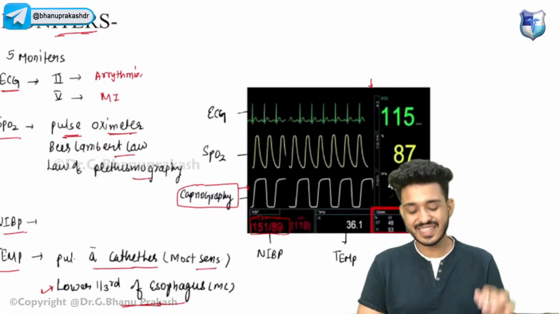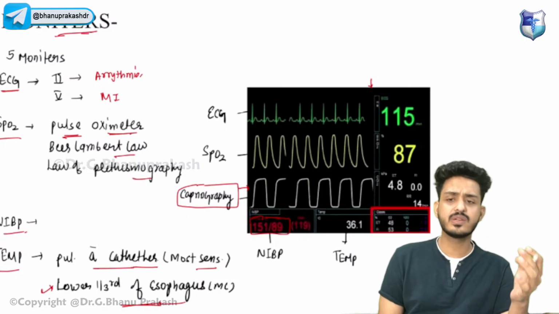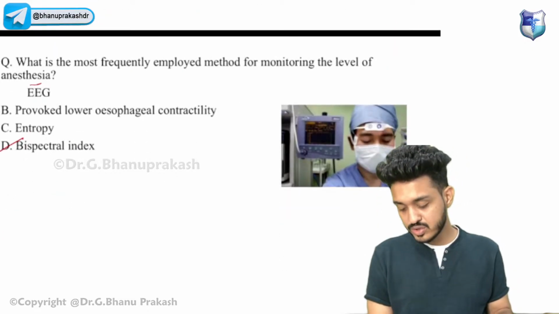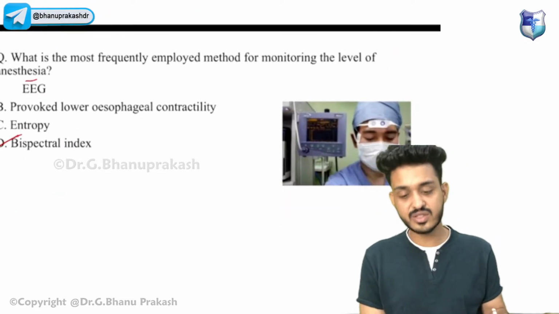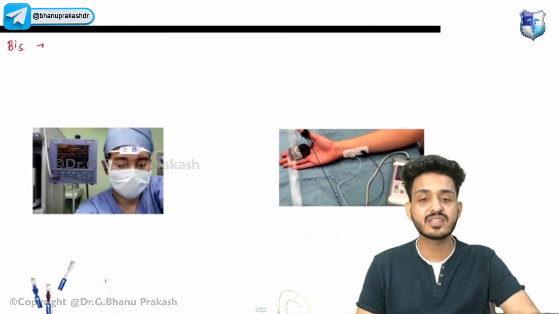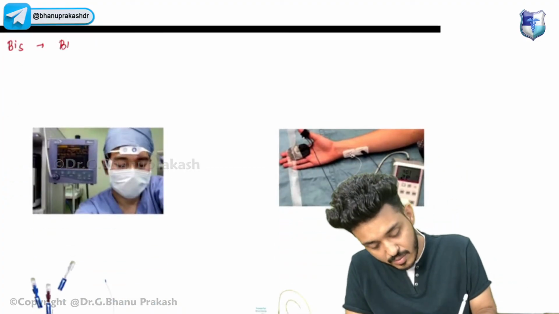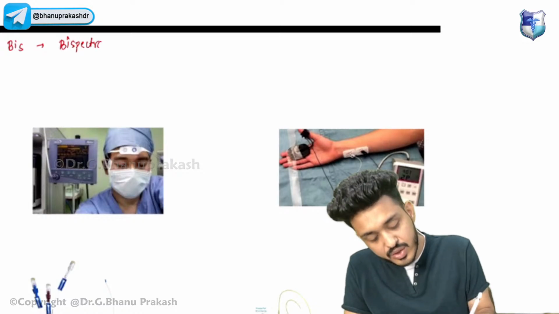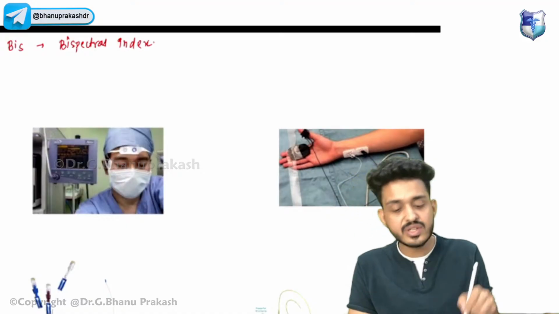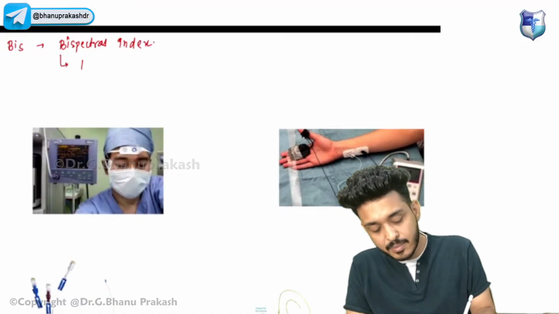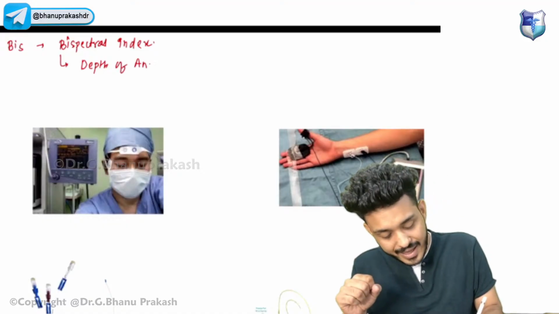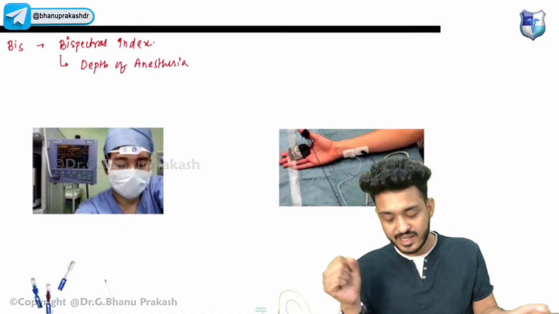Okay, 5 monitors I have told you. What are these 5 monitors? ECG will be there, SpO2 will be there, NIBP will be there, temperature will be there. Apart from that, we have capnography. But we also have some more monitors. The first one is your BIS, that is your bispectral index. Let me tell you what a bispectral index is and what it will be telling us about. Whenever you see this type of image, this is your bispectral index, and it will be telling us about the depth of anesthesia.